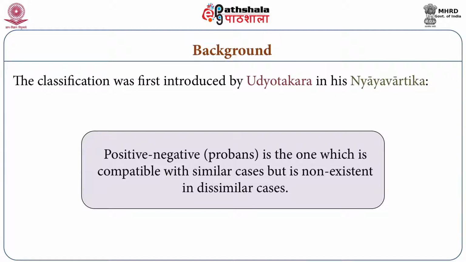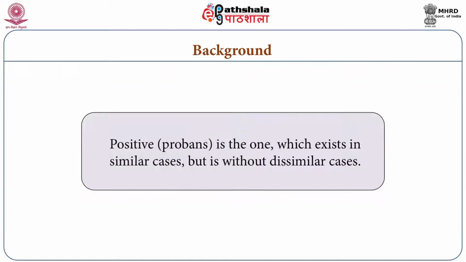Positive negative proben is the one which is compatible with similar cases but is non-existent in dissimilar cases. Anvay Hetu or positive proben is the one which exists in similar cases but is without dissimilar cases.